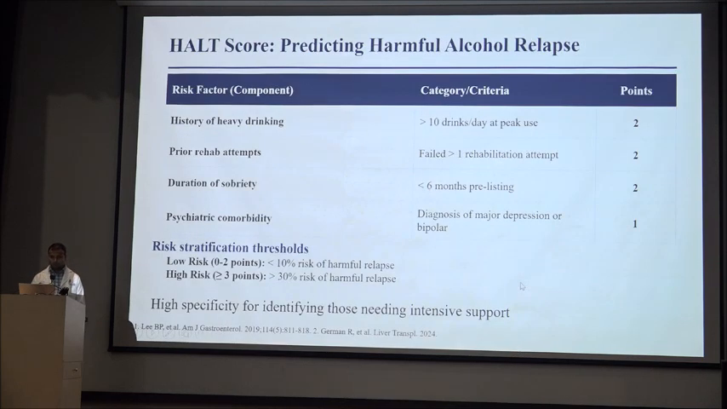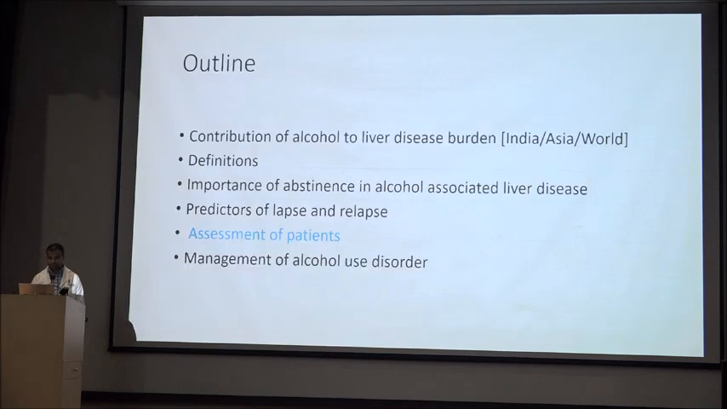Another score is the HALT score. It predicts harmful alcohol relapse. The components of this score are a history of heavy drinking, that is 10 drinks per day at peak use, prior rehabilitation attempt, less than 6 months of abstinence prior to the liver transplant, or diagnosis of any major depression or bipolar disorder. The high risk individuals are those who have a score of 3 or more. So in these patients there is a 30% risk of harmful relapse. This score has high specificity for identifying those needing intensive support.